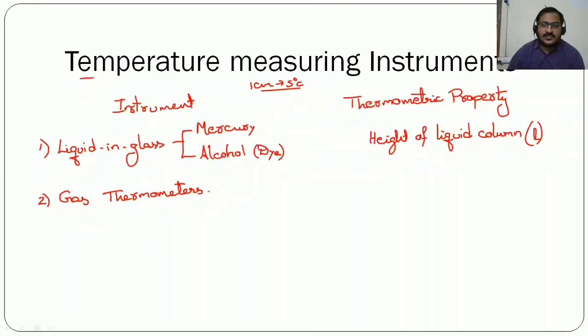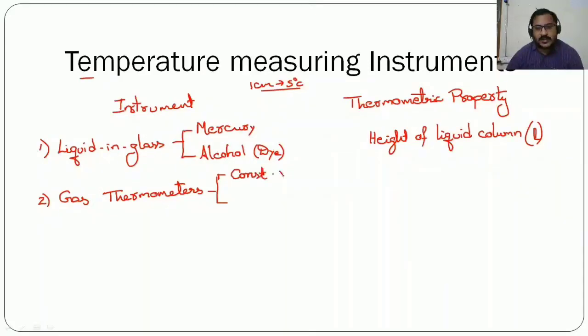We need to fill a gas in a bulb and go and place it near the furnace in which this molten steel is present, or ladle in which this molten steel is present. So based on the variation in the properties of the gas, we will be able to measure the temperature of that particular substance. So here these gas thermometers are classified into two types.